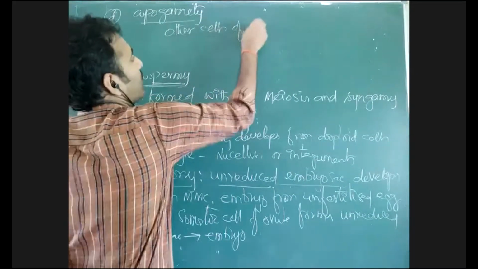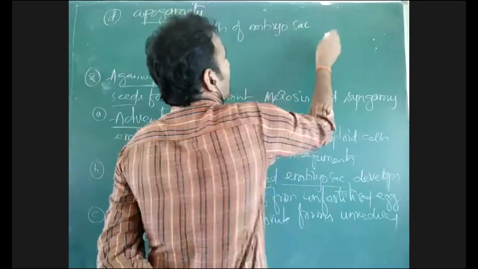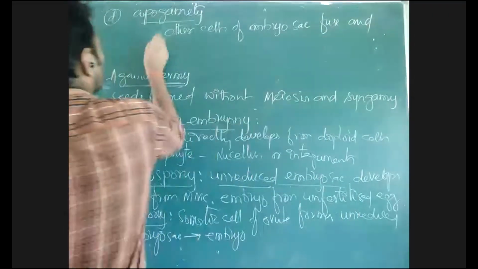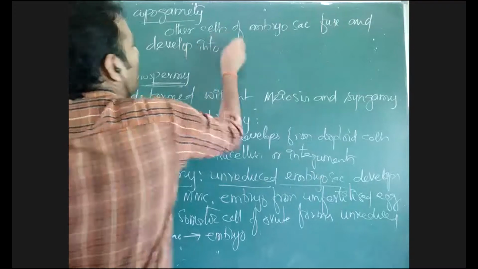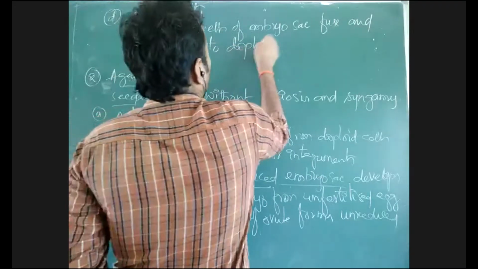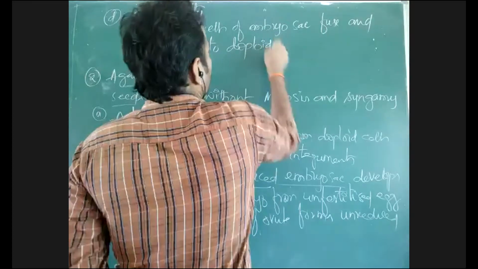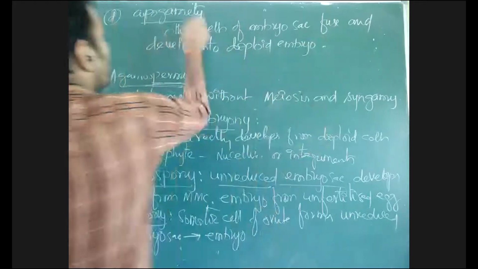Other cells of the embryo sac fuse and develop into a diploid embryo, which is called as diplospory. This condition is called as apogamy.